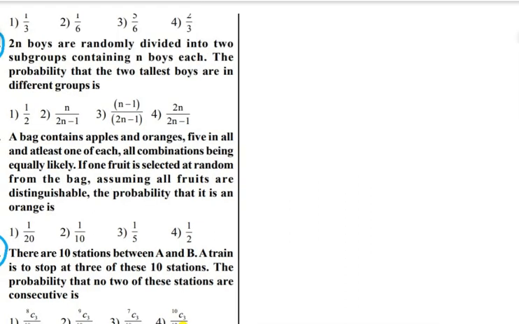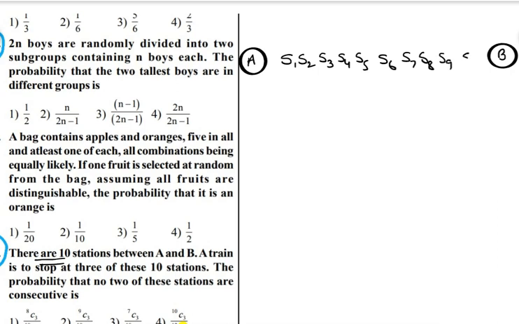Hi dear students, observe this particular question. We can do it in another way also. These are the two junctions, junction A and junction B. Between these two junctions, S1, S2, S3, up to S10, total 10 stations are there. Out of these 10 stations, we are selecting 3 stations. Let us say this is one station, this is another station, this is one more station. Now the remaining stations are S1, S2, S4, S5, S7, S8, S10.